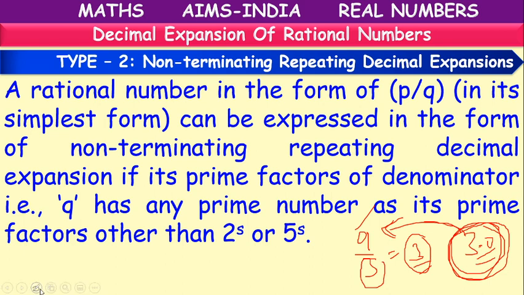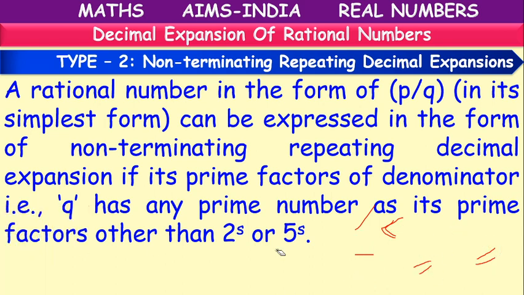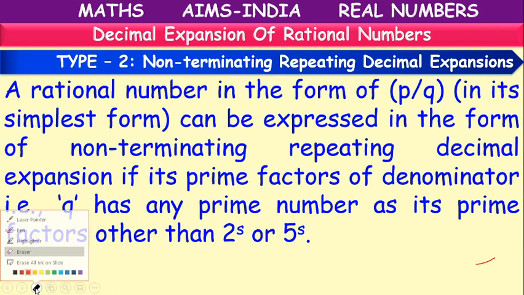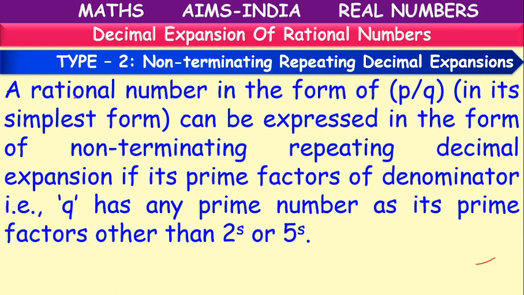Next, type 2. A rational number in the form of p by q, where p by q should be in simplest form, p and q are co-primes, and q is not equal to 0.